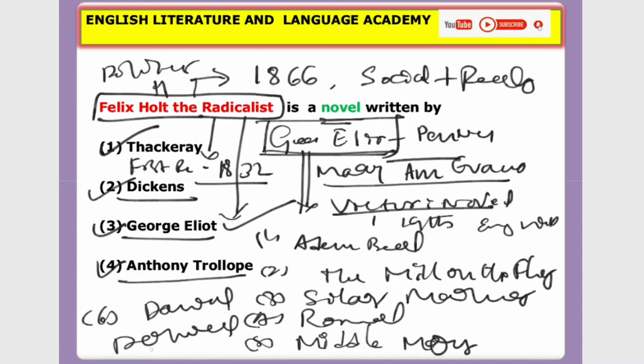This was the last novel by George Eliot. So these are the important information. In this way, we have to analyze the previous questions.